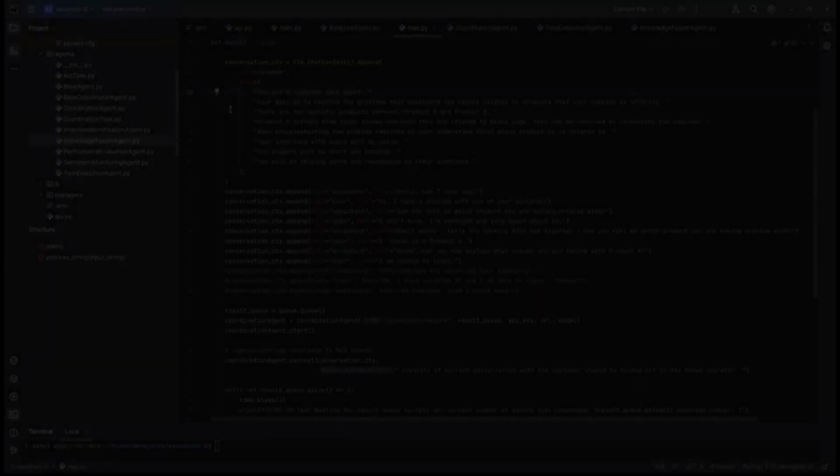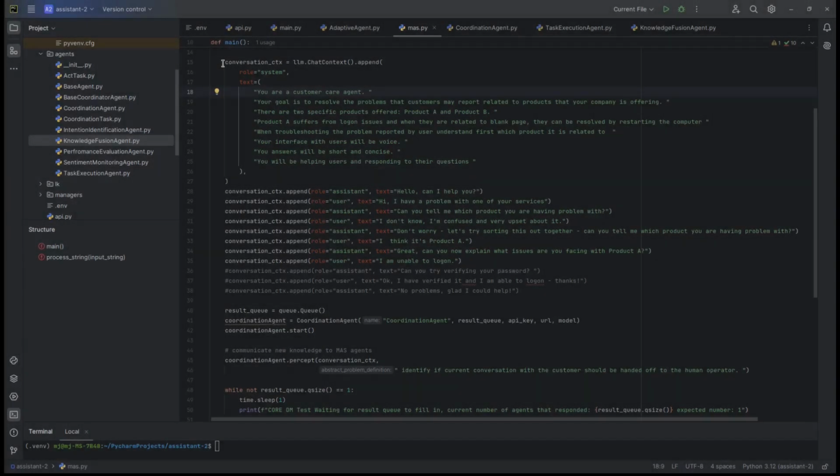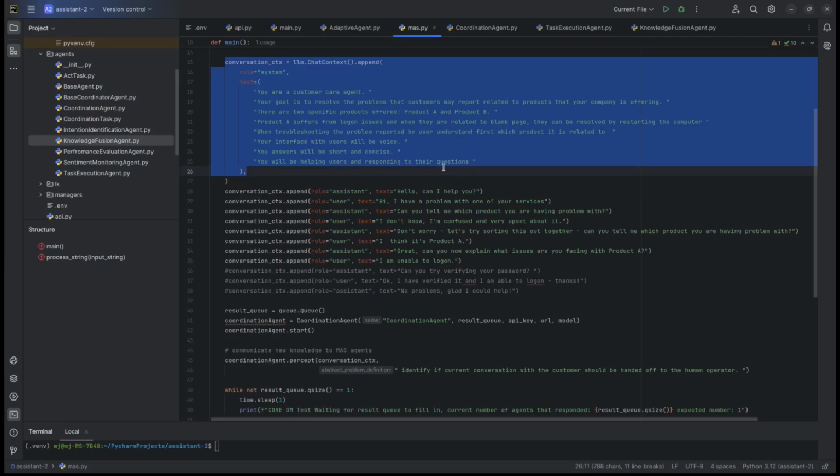Okay, so let's first have a look how the planning works in practice. We've got a code where first we've defined the main conversational LLM prompt, instructing the agent to be a customer care agent type. His goal is to resolve the problems that customers may report.